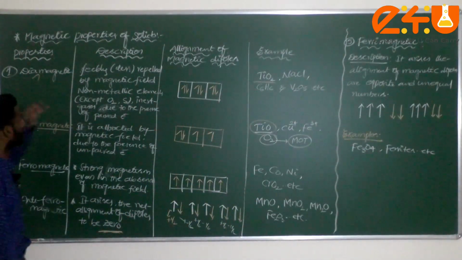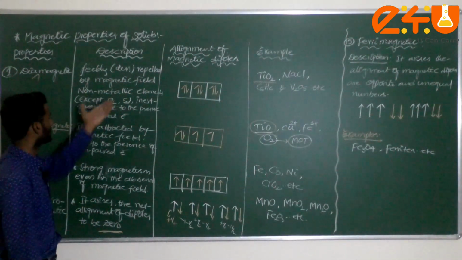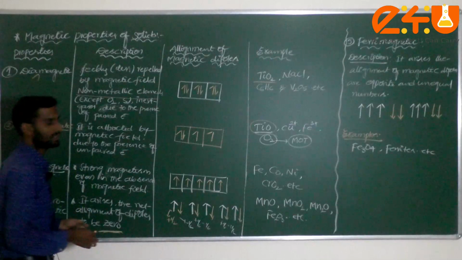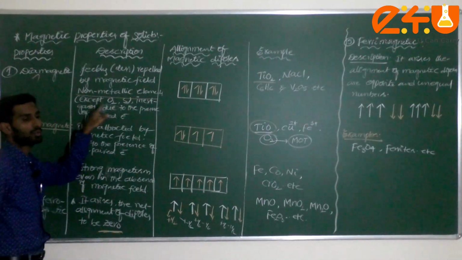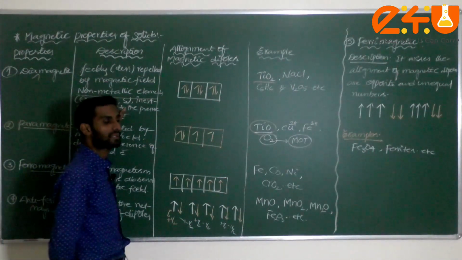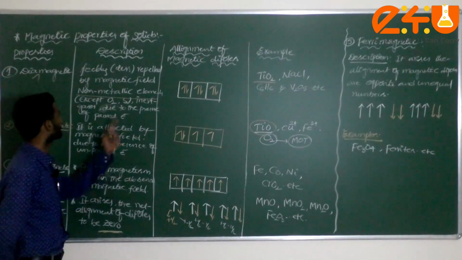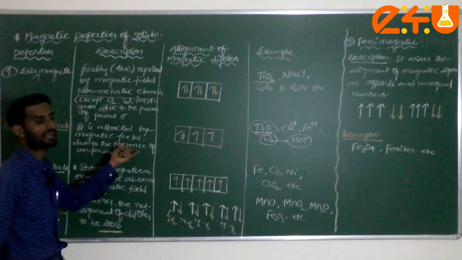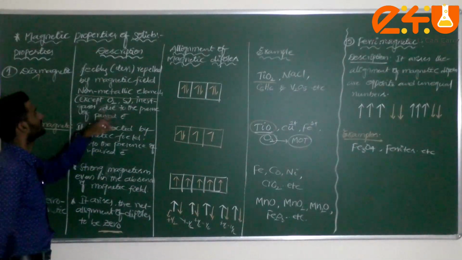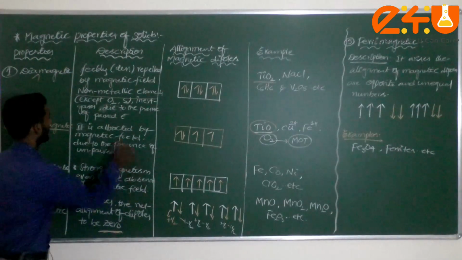Let me take diamagnetic here. How will it be? It is weakly repelled by the magnetic field. Generally, what type of elements are these, dear student? Non-metallic elements. There are exceptions: O2 and sulfur are best paramagnetic substances, which we explain with molecular orbital theory, which we discussed in chemical bonding. Now, inert gases, because all inert gases have completely filled orbitals, generally come under diamagnetic substances. Sir, why does it act as diamagnetic? That means due to the presence of paired electrons.